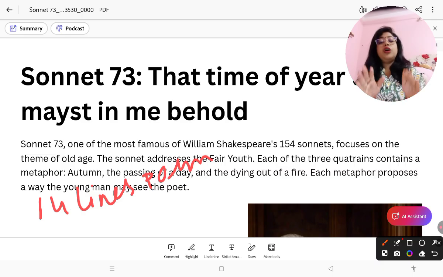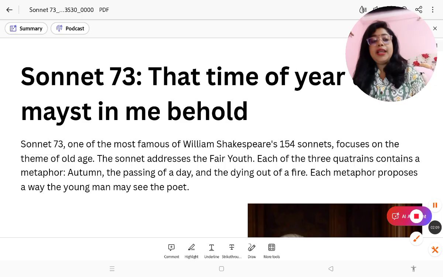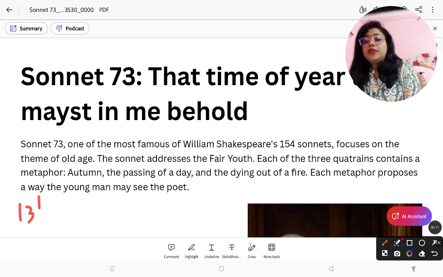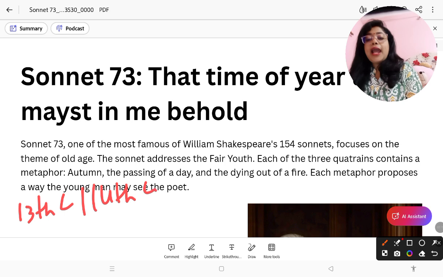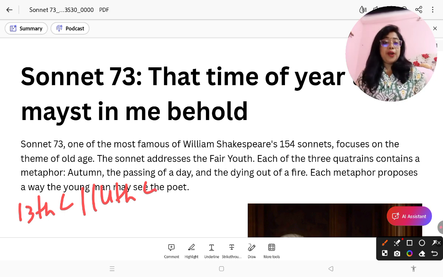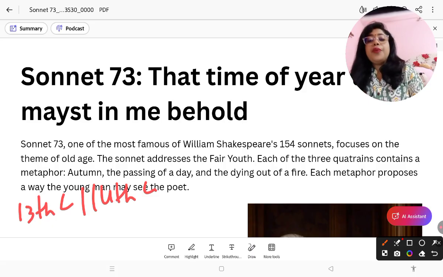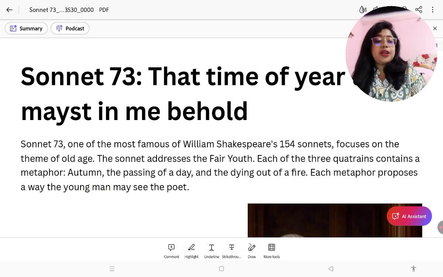Petrarch invented the sonnet format in the 13th or 14th century, and it was introduced in England by Thomas Wyatt, and Henry Howard was the disciple of Thomas Wyatt.